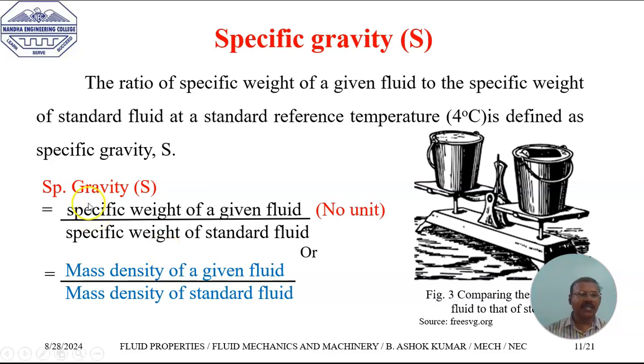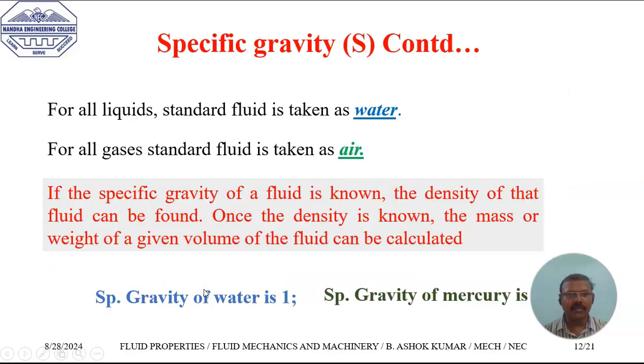So the specific gravity can be compared in terms of mass density or in terms of weight density. So the specific gravity of any given liquid is equal to the specific weight of the given fluid divided by the specific weight of the standard fluid. For liquids, the standard fluid is taken as water. For gases, the standard fluid is taken as air. It can also be written as specific gravity equal to mass density of the given liquid divided by mass density of the standard liquid.